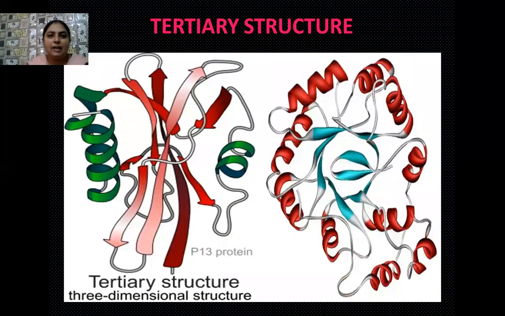Yes, students, see the enlarged view of the tertiary structure of the proteins. So many helices are found here in the form of folds, and these folds are actually the active sites. So here the substrate, it gets binded at this active site, and a biochemical reaction starts with the help of these enzymes. So whenever a question is asked to you that at which structure the proteins behave as enzymes, then your answer is the tertiary structure, because it has so many pocket like folds which are known as the active sites.